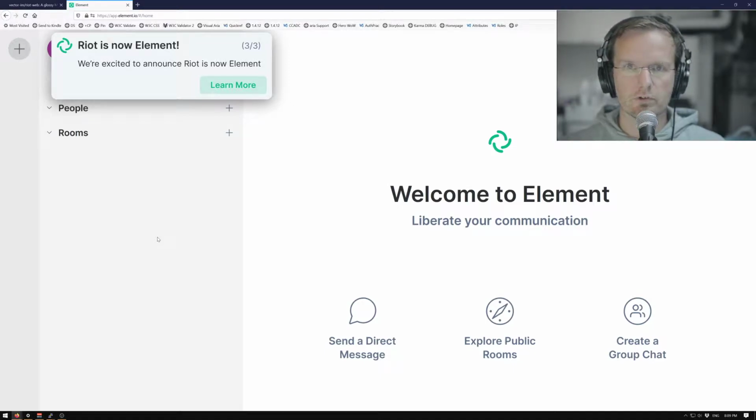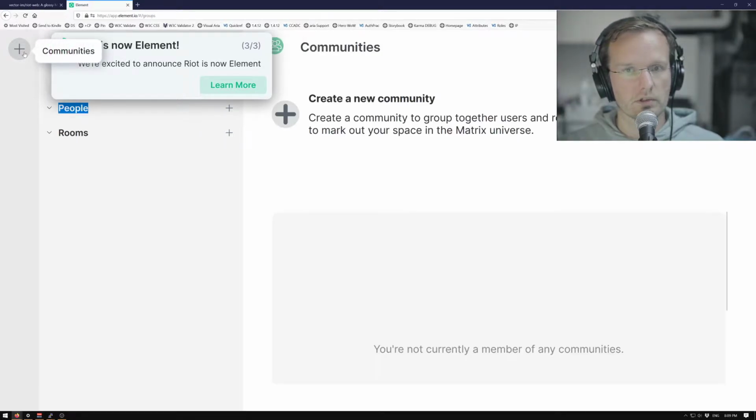The first two steps were optional, but this one, it's apparently very important. Right is now Element, and I can only click learn more, or I'm going to click on things. If I click here, will it close? No, I don't have rooms, so maybe that helps. So I can use the app in the background, but this is staying. Create a new community. I don't think we need that.